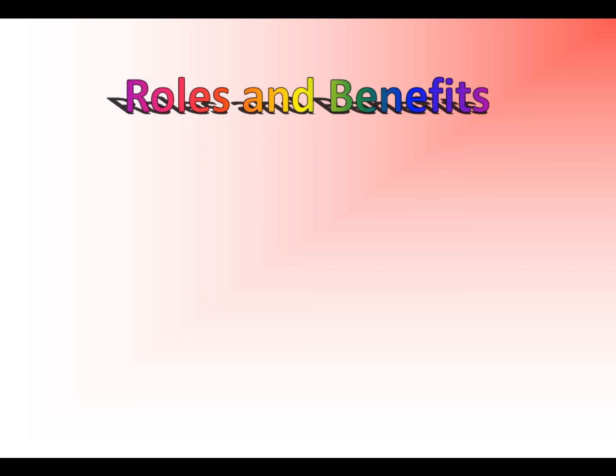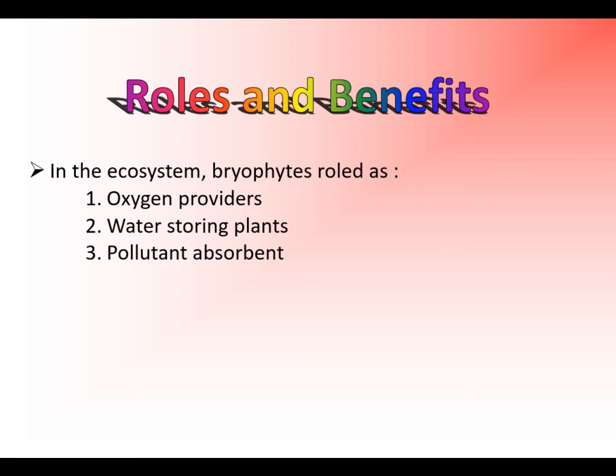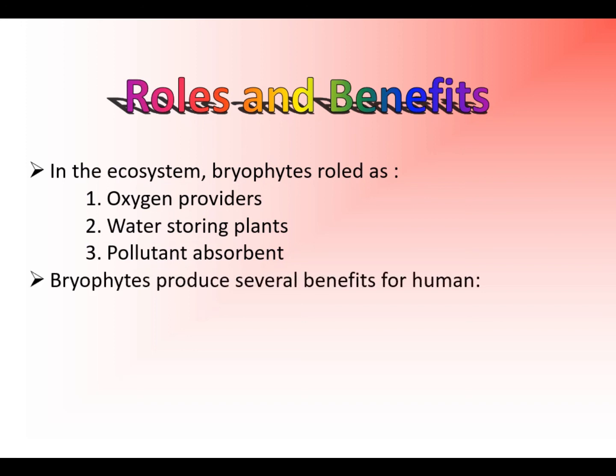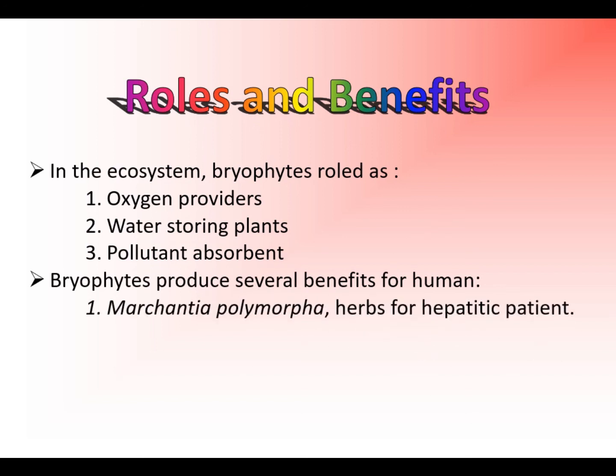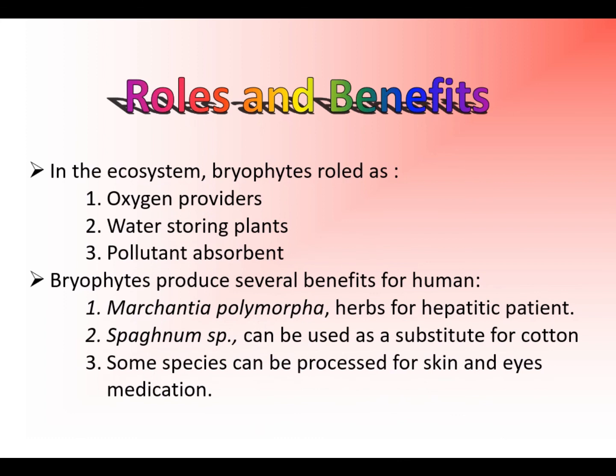Last is about the roles and benefits of bryophytes. In the ecosystem, bryophytes act as, first, oxygen providers, second, water storing plants, and third, pollutant absorbents. Meanwhile, bryophytes also produce several benefits for humans, such as Marchantia polymorpha, which can be used as herbs for hepatic patients. Sphagnum sp. can be used as a substitute for cotton, and some species can be processed for skin and eye medication.